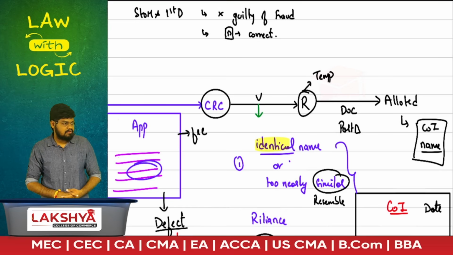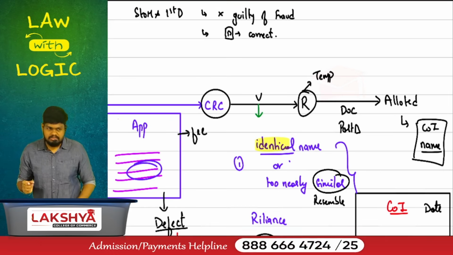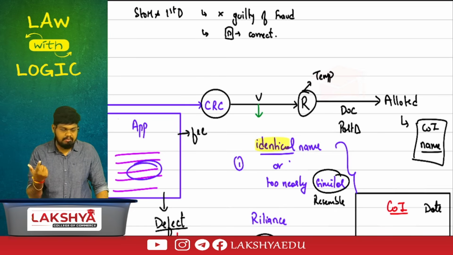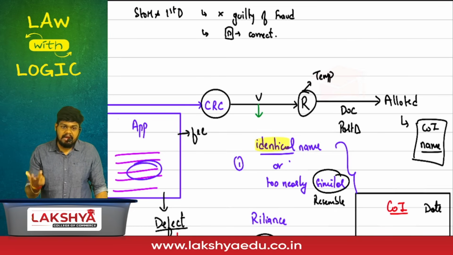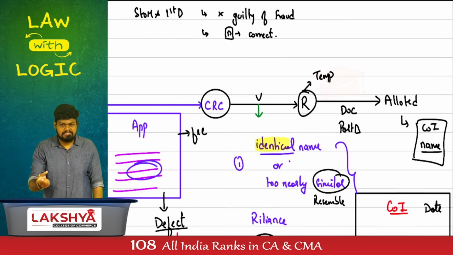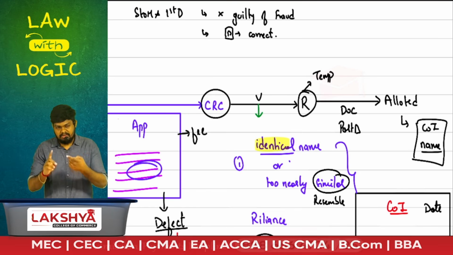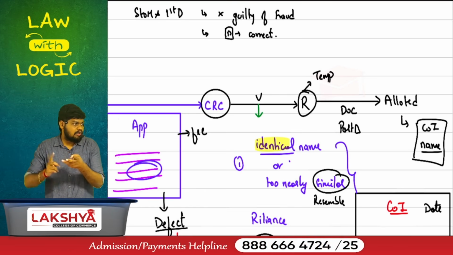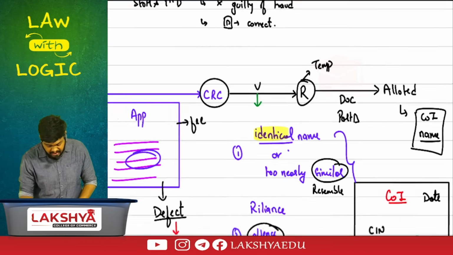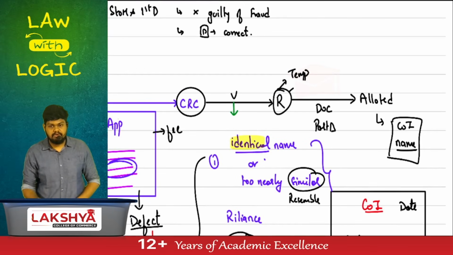Who will reserve it? After verifying how many points? No sentences, only keywords. Identical or too nearly resembles. Second point, offensive. Third point, undesirable. In whose opinion? Central government. But what do you mean by undesirable? It is giving the impression that it is connected. Connected with whom? Central government or state government or local authority. Give the descending order: central, state and local authorities. If after verification I am satisfied that none of the 3 points are satisfied, then I will reserve your name.